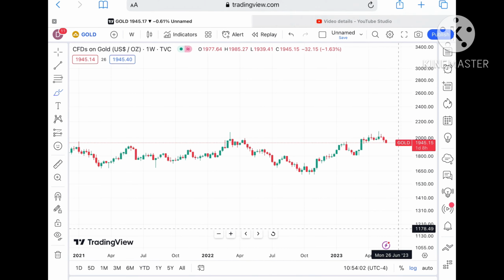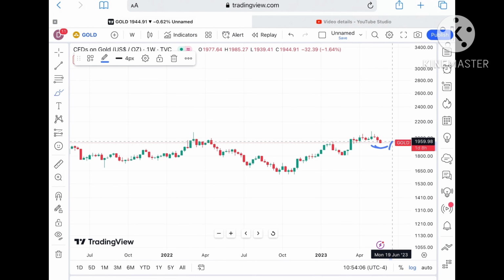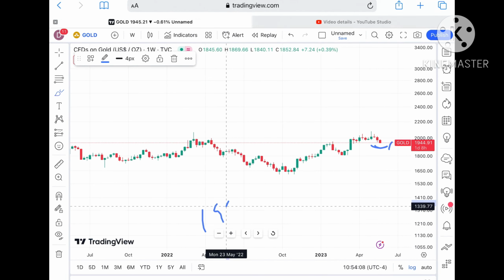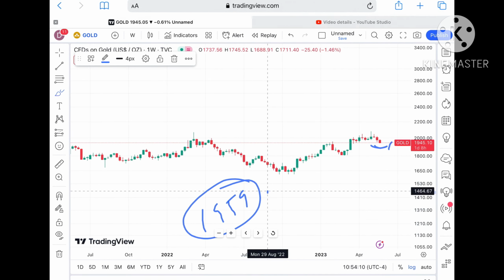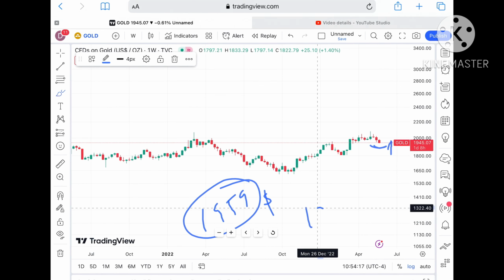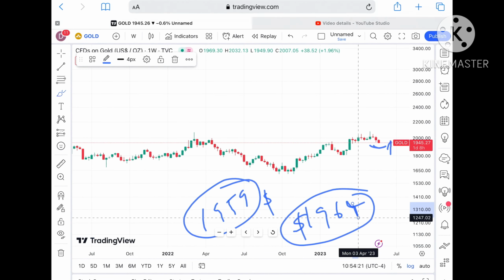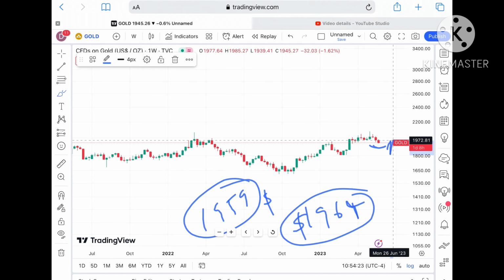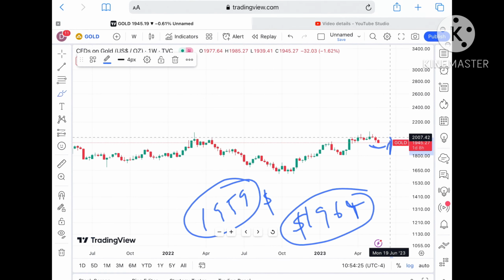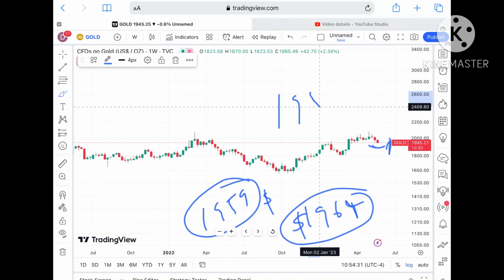Now suppose the price forms a swing at this particular level. Then there is a high probability it can go towards its next resistance of $1959, and if the price moves above that level, it can go towards a level of $1964. This $1964 is already a weak resistance, so chances can be high it can go further upside, and there is a probability that it can go towards a level of around 1985.